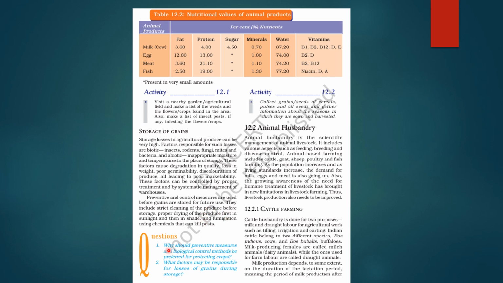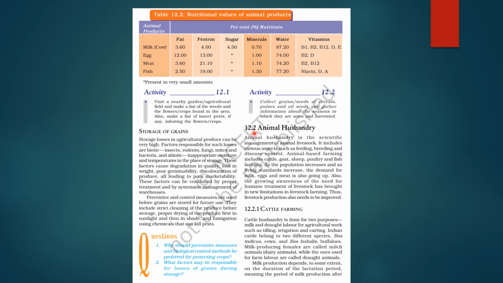So here comes the question, why should preventive measures and biological control methods be preferred for protecting crops? All we have discussed, you can write the answer. What factors may be responsible for losses of grain during storage? So these are presented here. आप biotic और abiotic दोनों factors को mention कर दो, right?